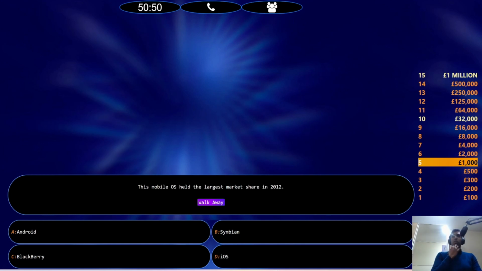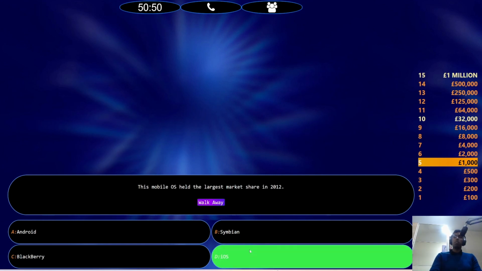So, this mobile OS held the largest market share in 2012. Bruh. Oh gosh. Okay, so hold on. OS. I'm thinking iOS. Let's go. BlackBerry, I don't think it's an OS. I don't think so, is it?